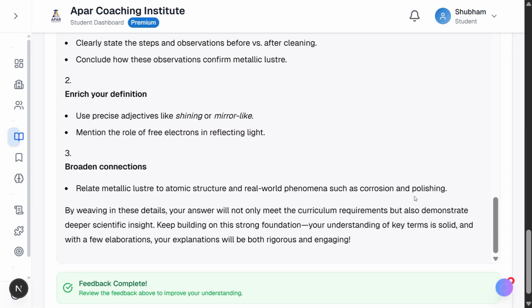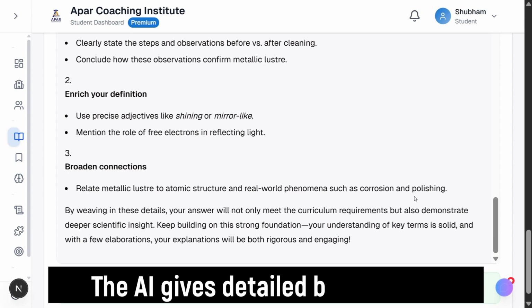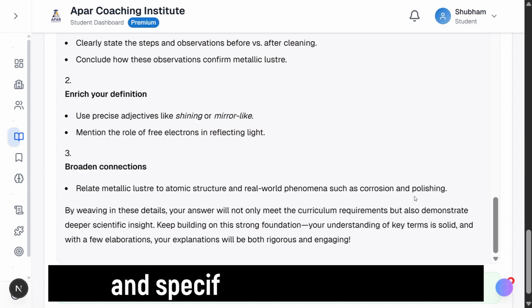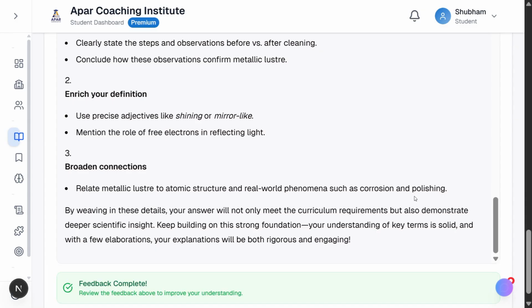Compare this rich feedback with traditional grading. Traditional systems give you a score, maybe 2.5 out of 3 marks, with no explanation. You don't know why you lost marks or how to improve. The AI gives detailed breakdowns: exactly what's strong, precisely what's missing, and specific steps to improve. Traditional grading judges pass or fail. AI feedback coaches, validating strengths while guiding growth.